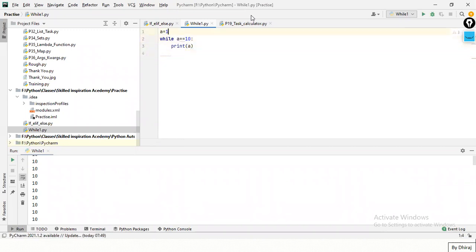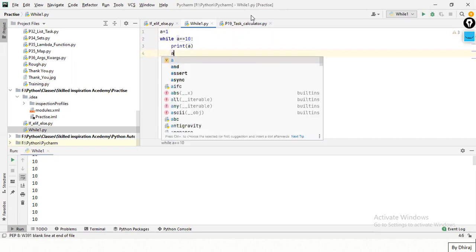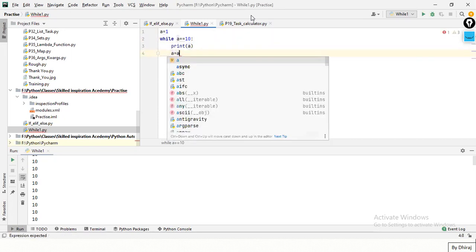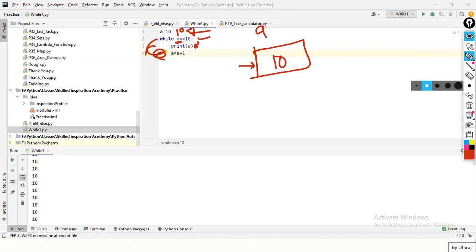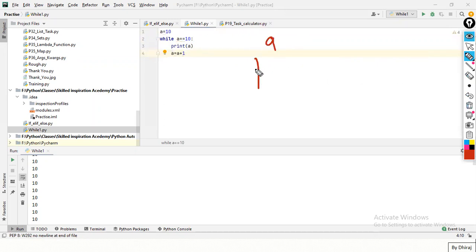I'll just give a equal to 1, and write a is equal to a plus 1. Now let me explain. Here a equal to 1. Now while a is less than or equal to 10, it's true, then print a.